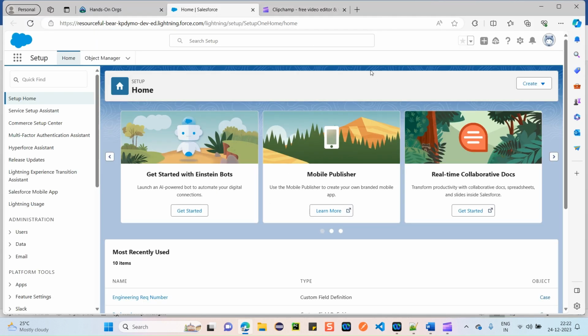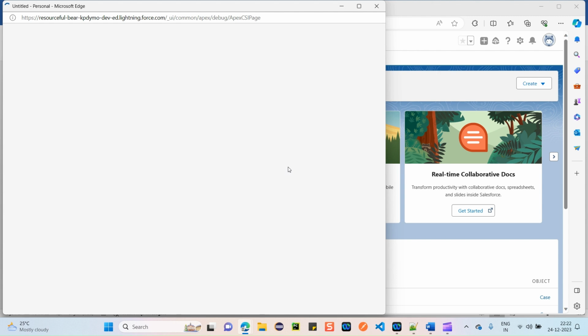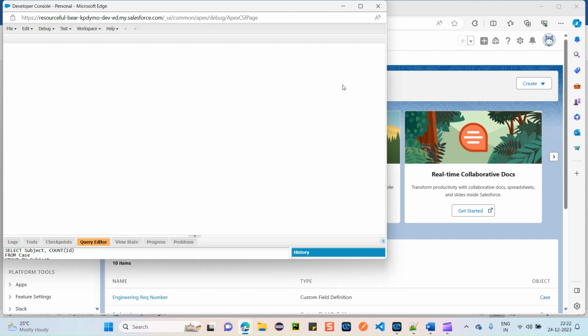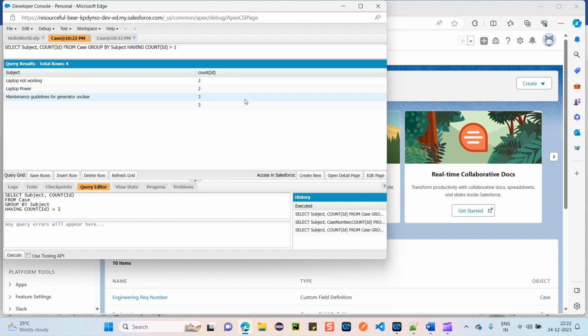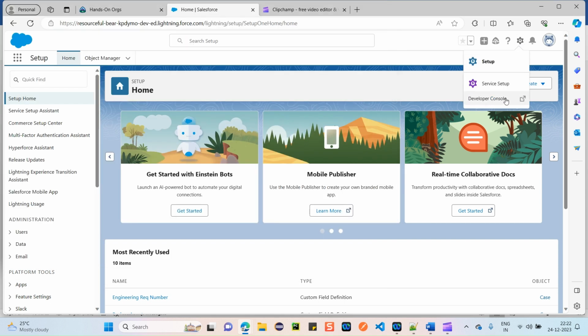So I just opened a sample org. If you want to navigate to the developer console, simply click on the gear icon and then Developer Console. Another thing, you can access this developer console only if you have the highest level of access, meaning only if you have Salesforce administrator access. Otherwise you cannot view the developer console. So you need to understand this also.